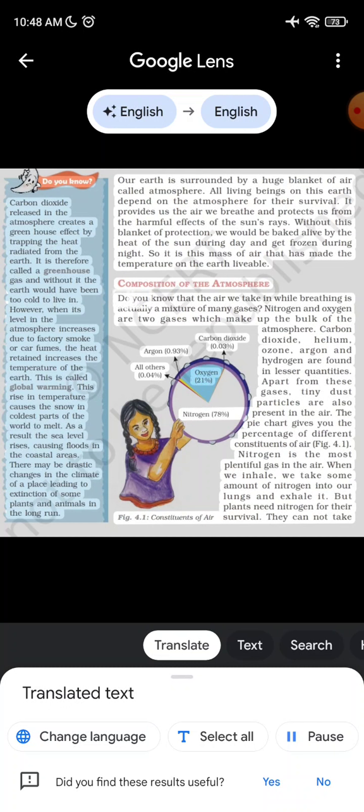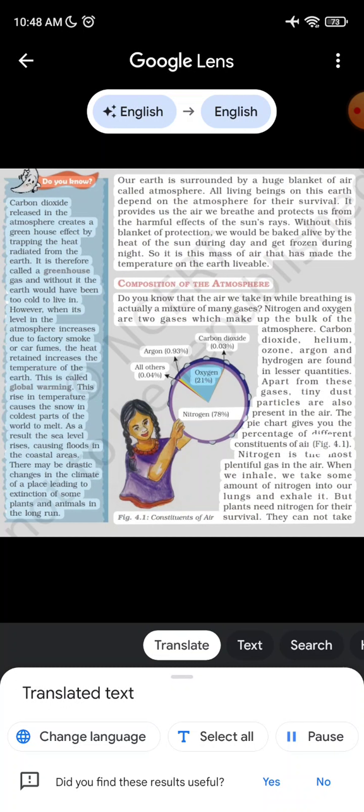Do you know that the air we take in while breathing is actually a mixture of many gases? Nitrogen and oxygen are two gases which make up the bulk of the atmosphere. Carbon dioxide, helium, ozone, argon and hydrogen are found in lesser quantities. Apart from these gases, tiny dust particles are also present. The pie chart gives you the percentage of different constituents of air.